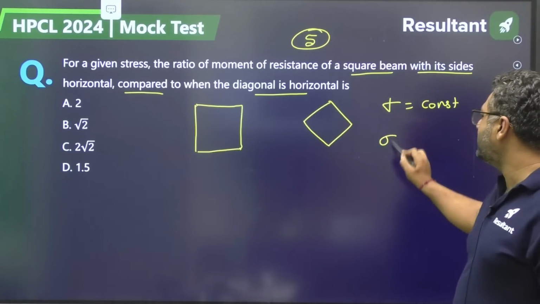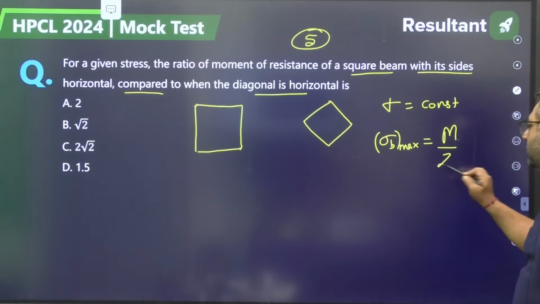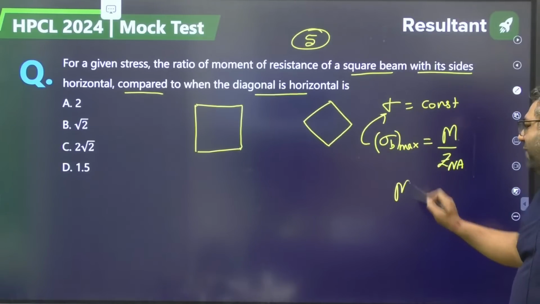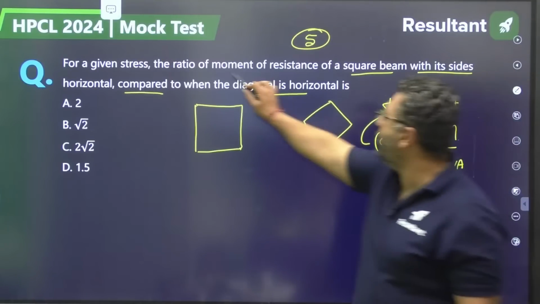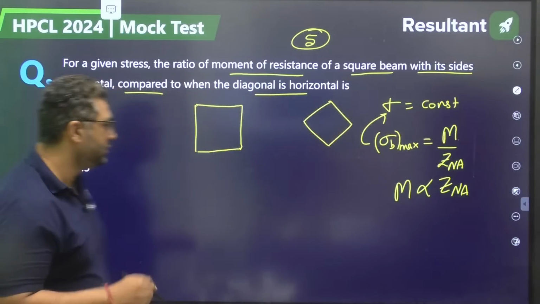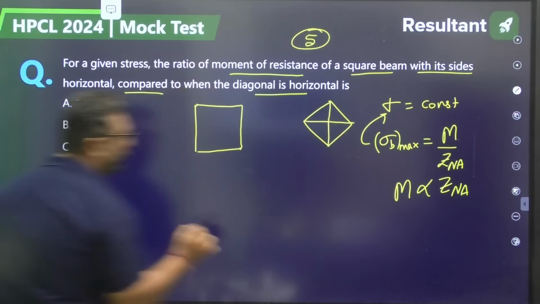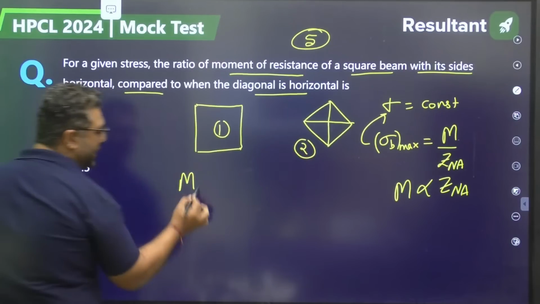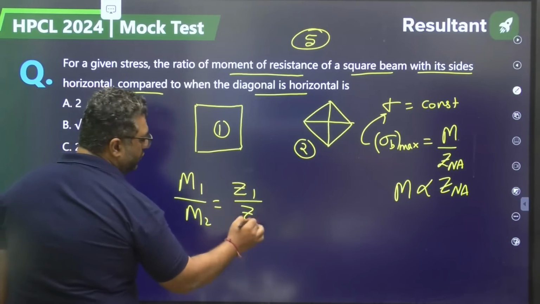You know, maximum bending stress is defined as M by Z NA. So if sigma b is constant, M is directly proportional to Z NA. So they are saying the ratio of moment of resistance of a square beam. First sides horizontal and vertical, then diagonals horizontal and vertical. If this is 1, this is 2, they are asking you M1 by M2. We would be writing it as Z1 by Z2.